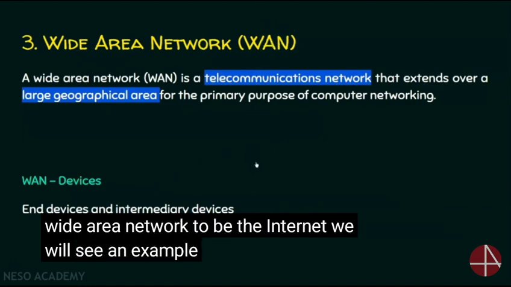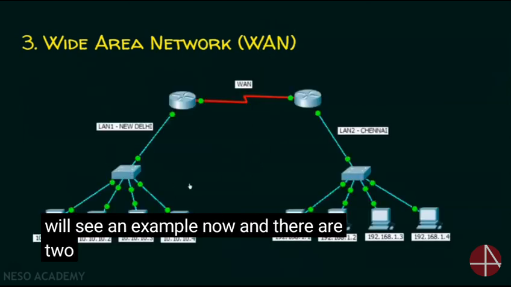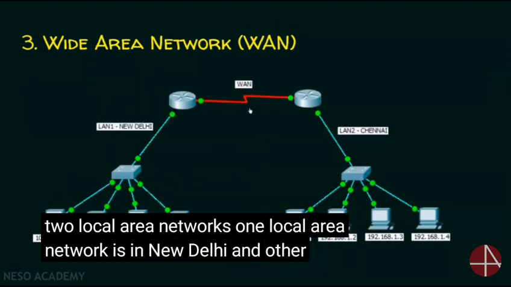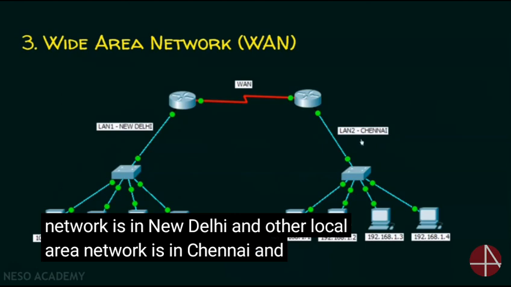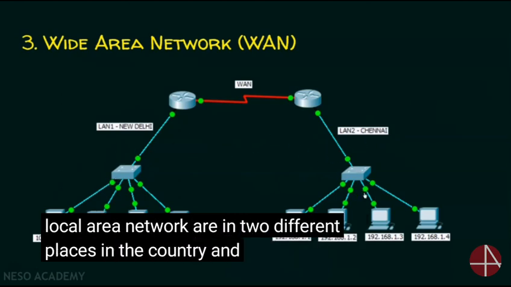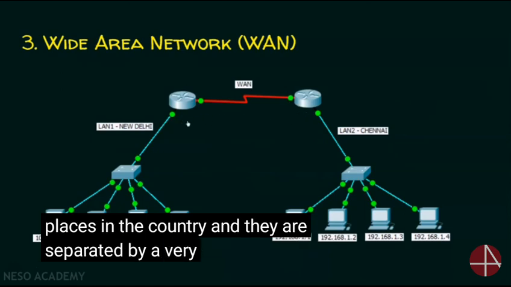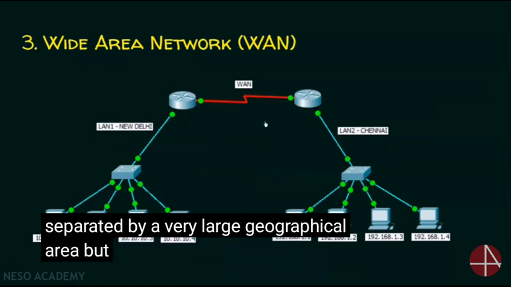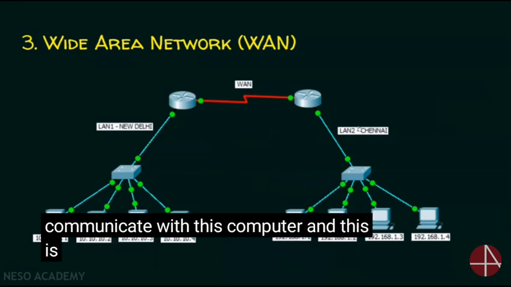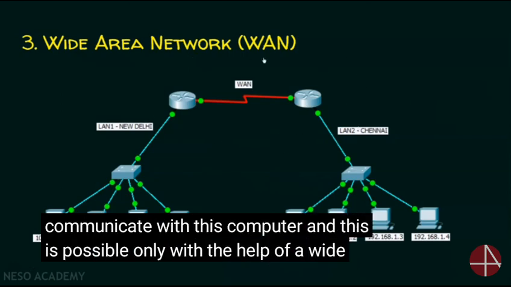We will see an example now. There are two local area networks. One local area network is in New Delhi and the other local area network is in Chennai. These two local area networks are in two different places in the country, and they are separated by a very large geographical area. But still, this computer can communicate with this computer, and this is possible only with the help of a wide area network.